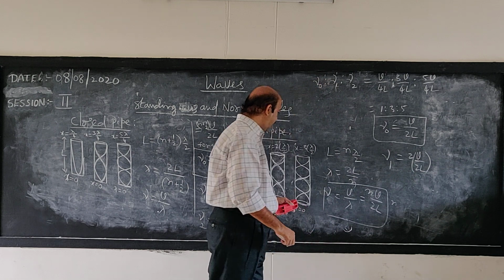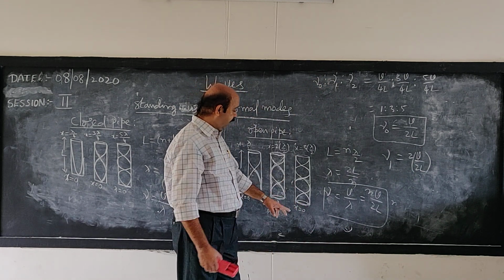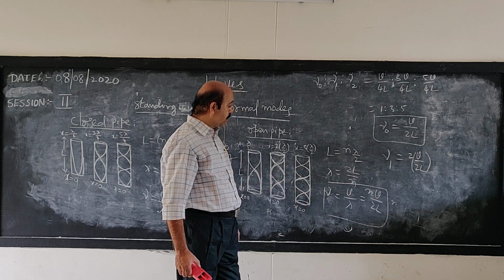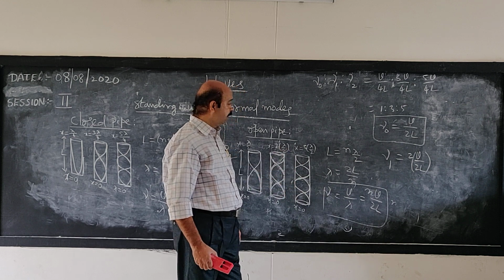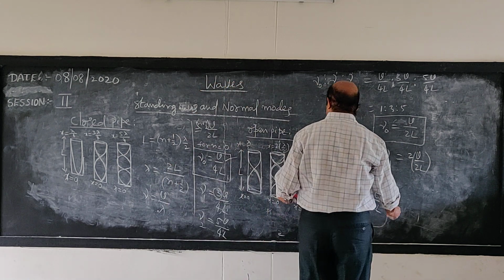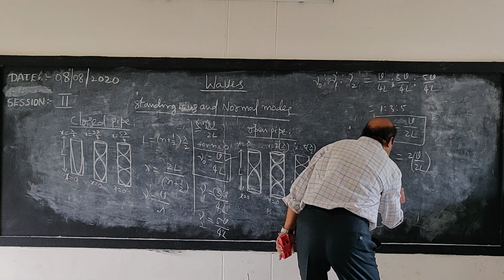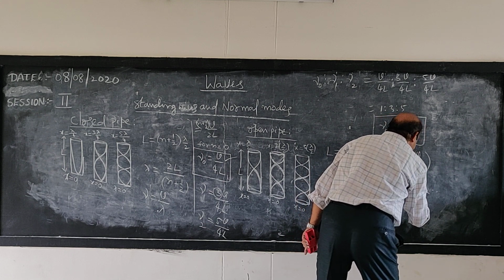And in the next case, as shown in the figure, vibrating with 1, 2, 3 nodes inside and 1, 2, 3, 4 antinodes, that is called the third harmonic, and the formula for that is 3 times V by 2L.